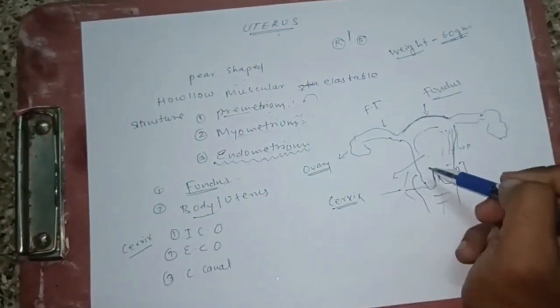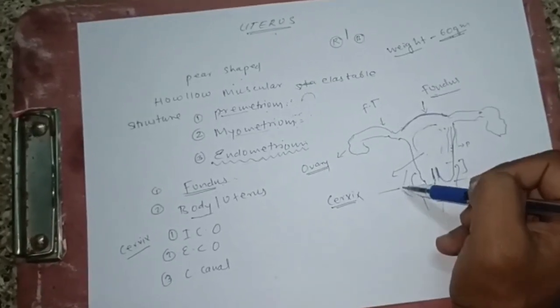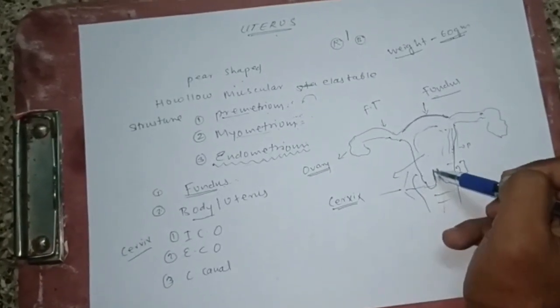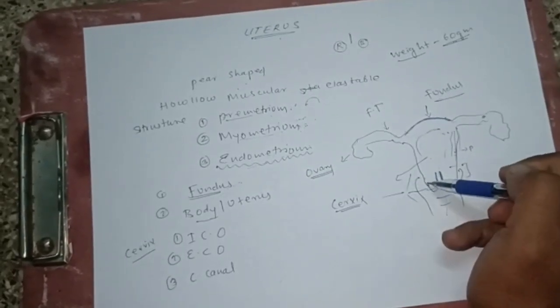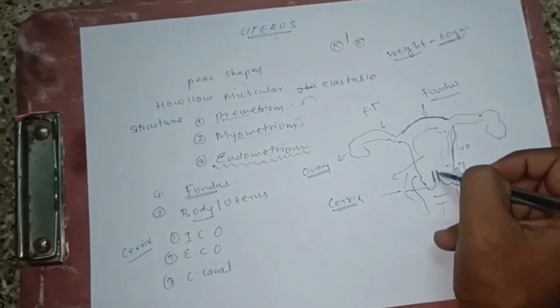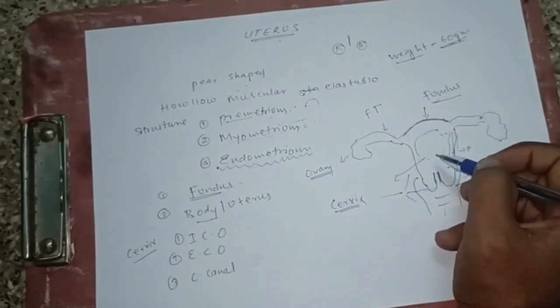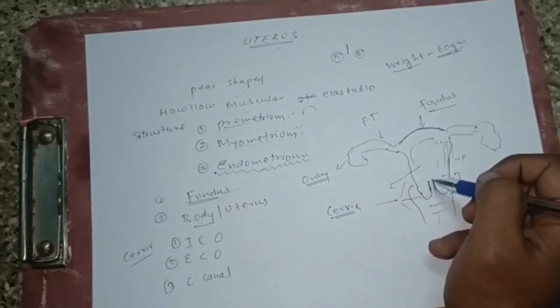Next we saw this part, which is known as the cervix. The cervix also has two parts: the internal cervical os, which is present inside the uterus, and the external cervical os, the part present inside the vagina. There is a canal-like structure present inside the cervix, known as the cervical canal.